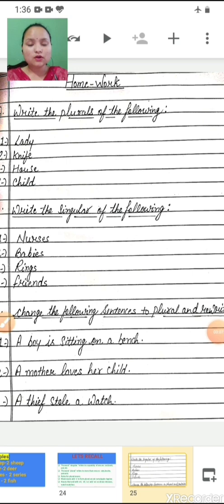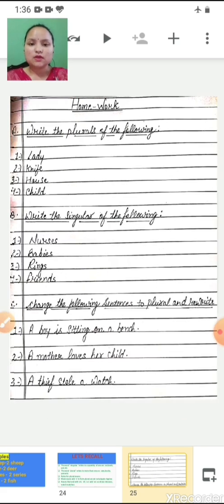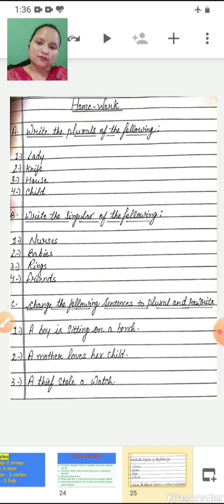So children, homework is also there for you. Homework, as you all know, you have to do it in your rough notebook. Question 1. Write the plurals of the following. Lady, plural will be ladies. Knife, knives. House, houses. Child, children. Write the singular of the following. Nurses, nurse. Babies, baby. Rings, ring.